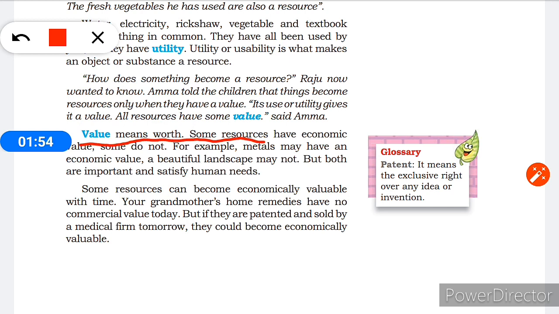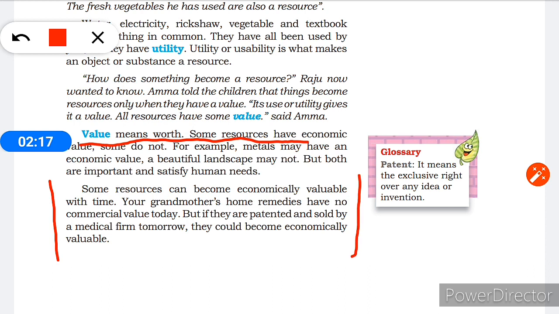Value means worth. Some resources have economic value and some do not. For example, metals have an economic value. A beautiful landscape may not, but both are important and satisfy needs. In the same way, children, see this one example again.